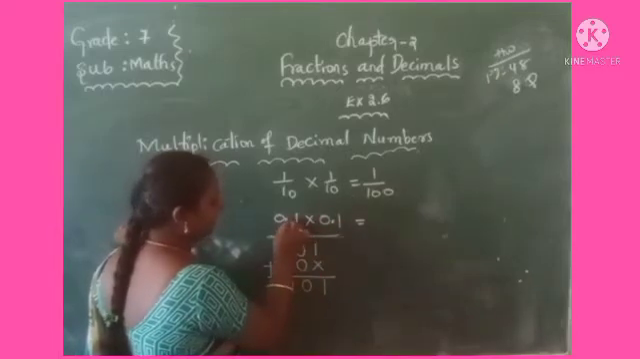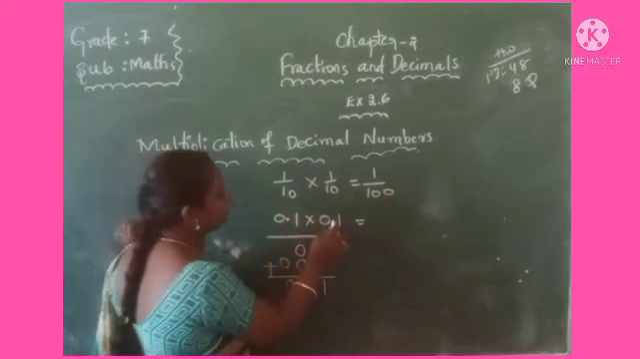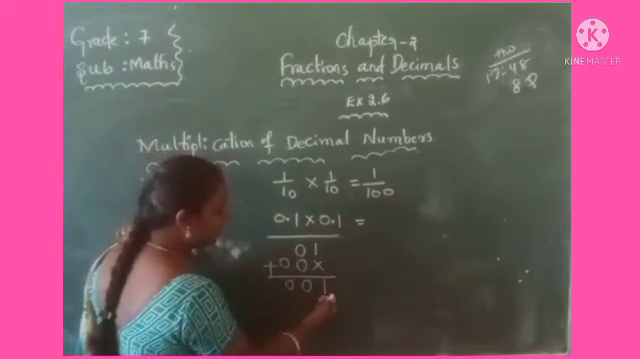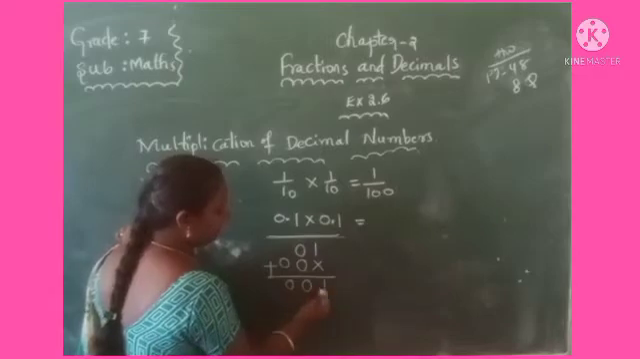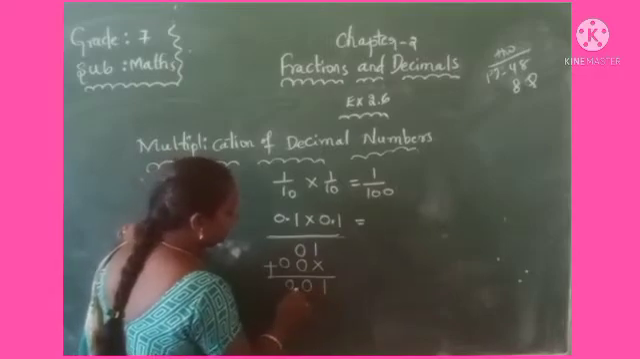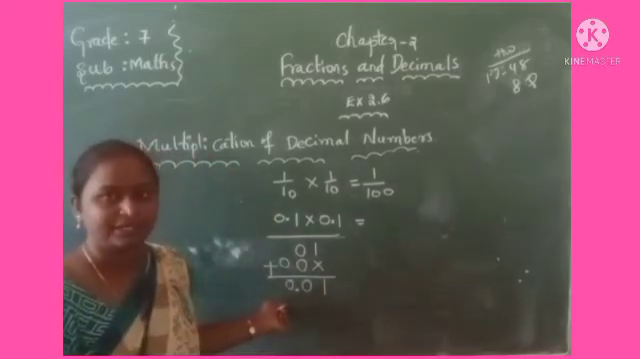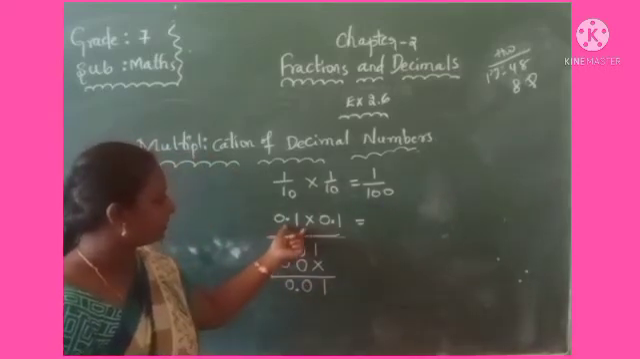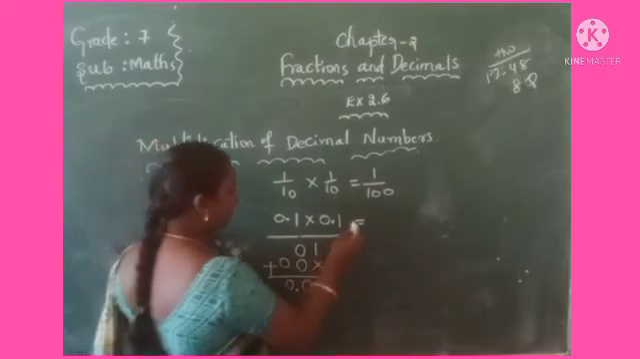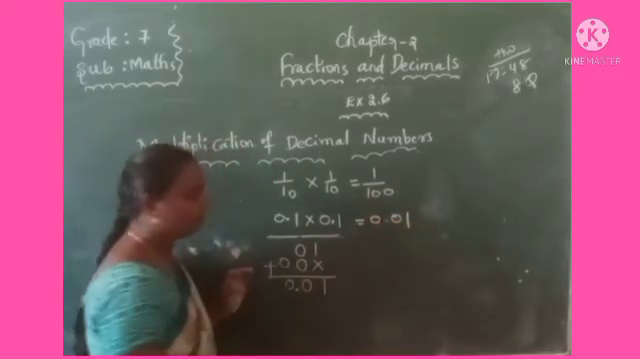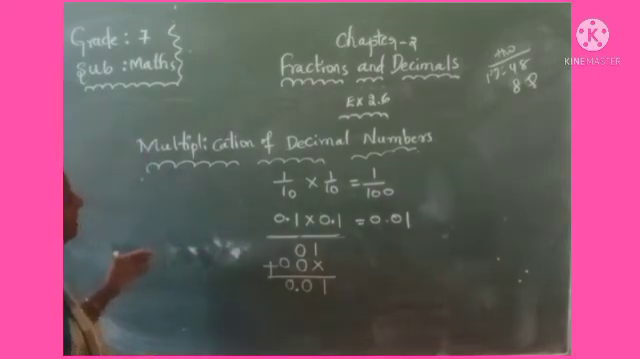Here see the decimal points. How many digits here? 1 here, 2. You have to give the decimal point to the right side. So that is 1, 2. 2 digits after, you have to give the decimal point. What is the product of 0.1 into 0.1? 0.01. Okay.